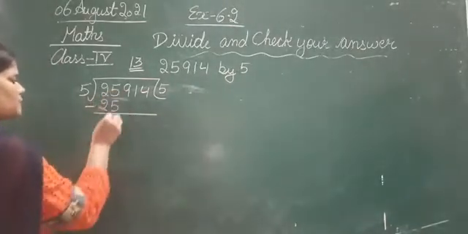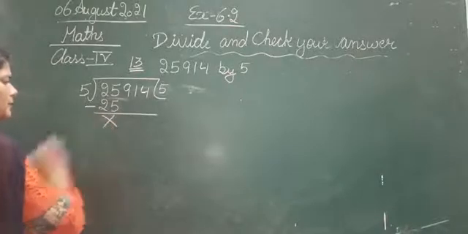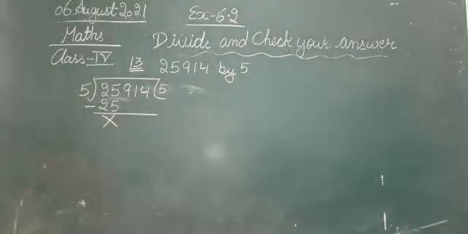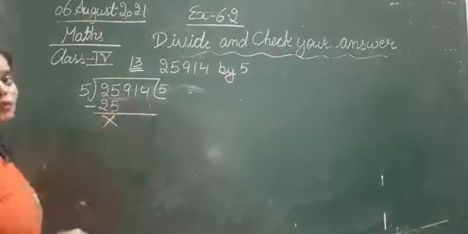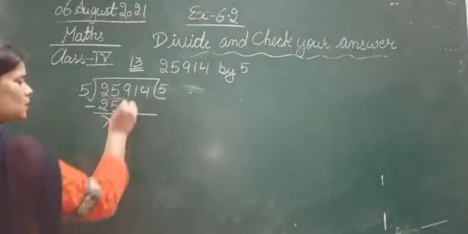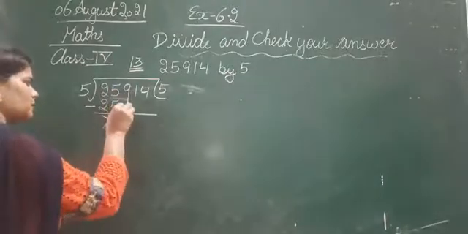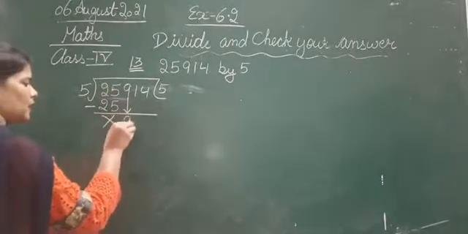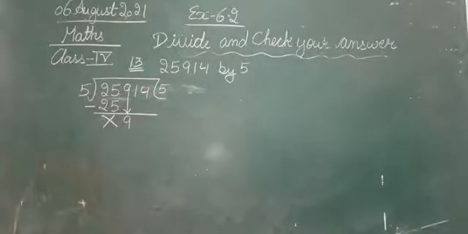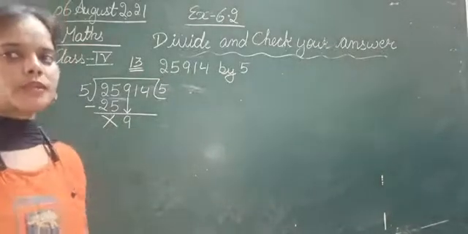25 minus 25, nothing will be left. 25 में से 25 हमने subtract किया, हमारे पास कुछ बचेगा? No. Now still we are having some digits in the dividend, so we have to divide them as well. So we will bring down the next number, that is 9. Next number को नीचे लेके आएंगे, that is 9. Okay, so let's bring it down.